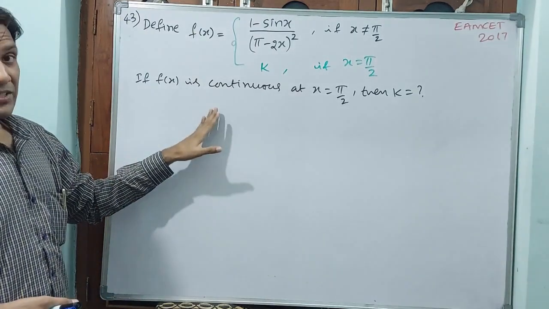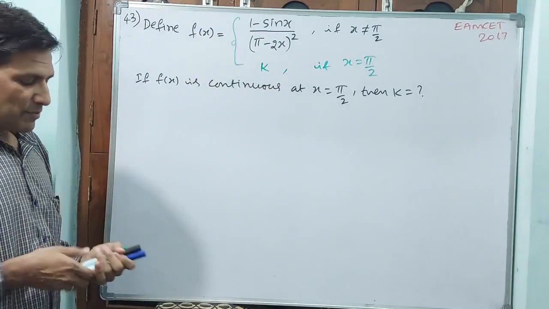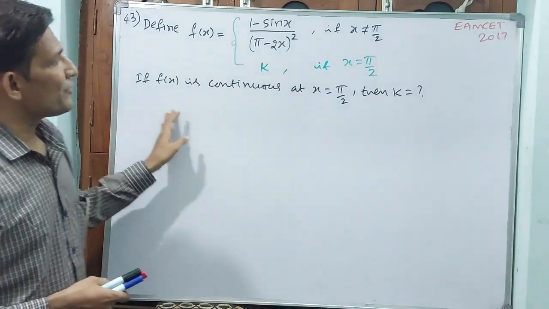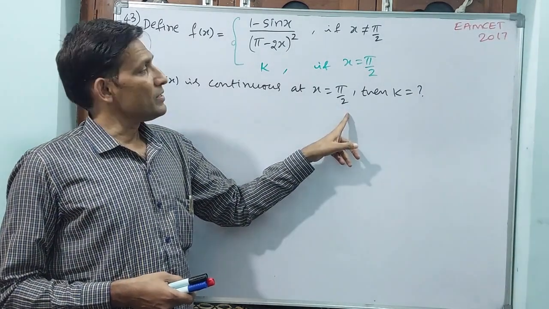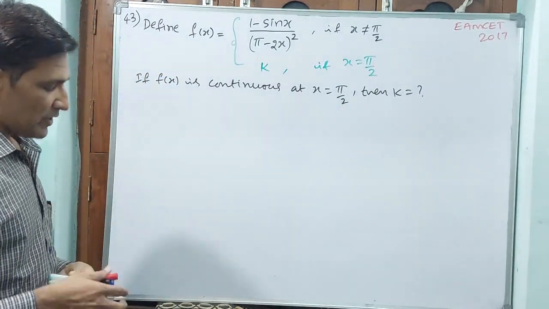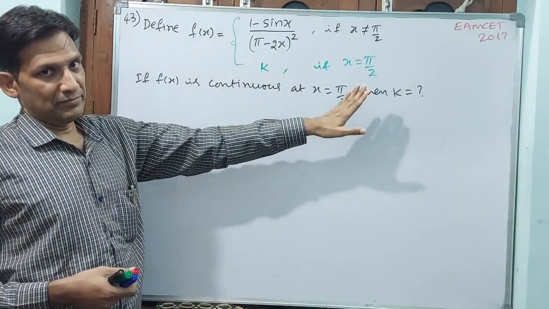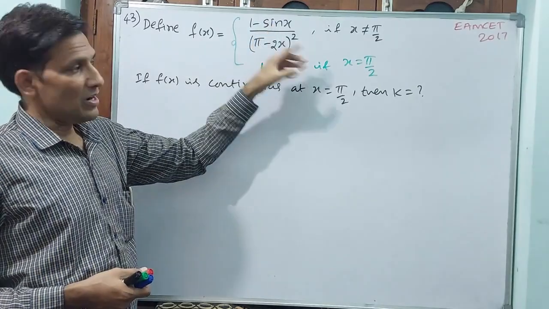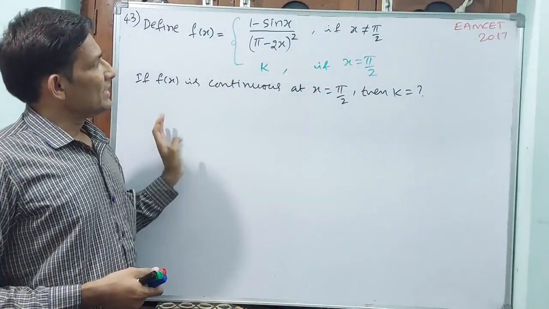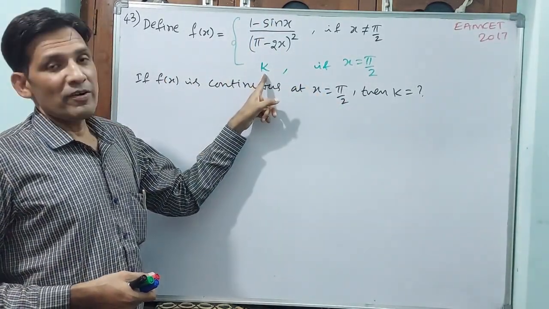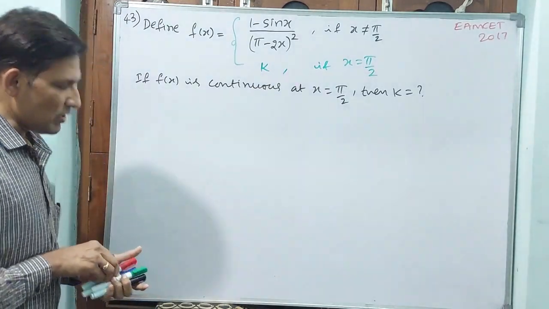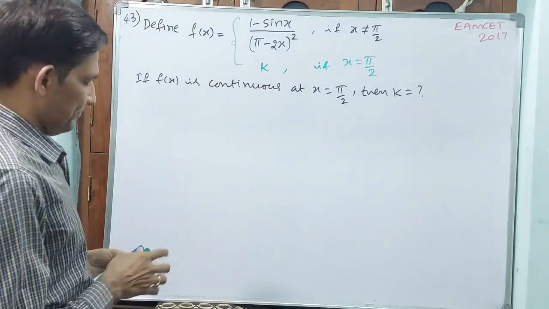If f of x is continuous, that means this function is continuous, that means limit x tends to pi by 2, where it is continuous. At x is equal to pi by 2 these two values are the same. That means you find this value at x is equal to pi by 2 with a limit, then the value is going to give you your value of k. That you have to understand. Let us proceed then.